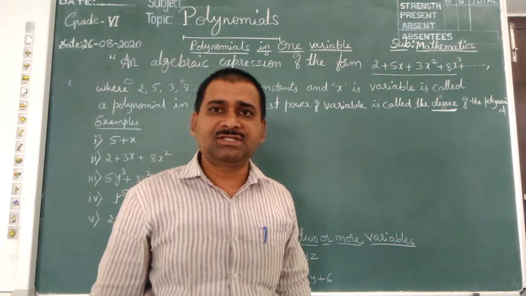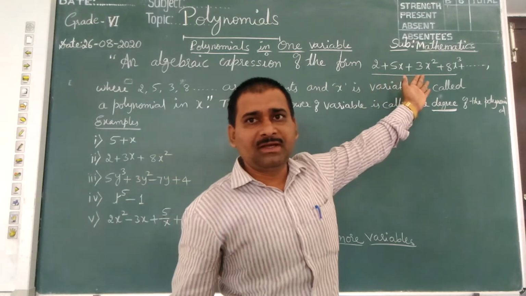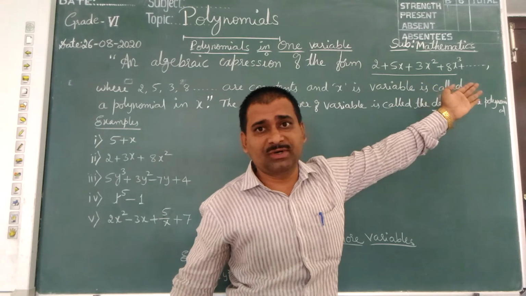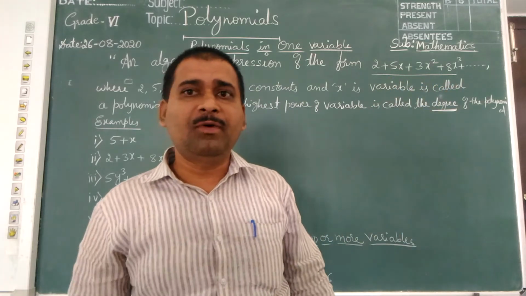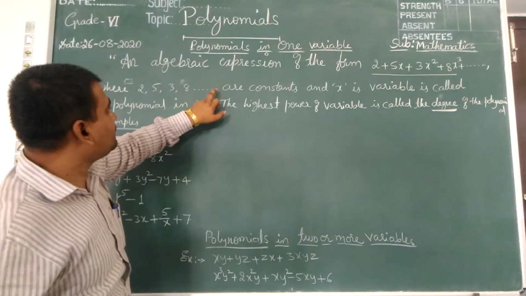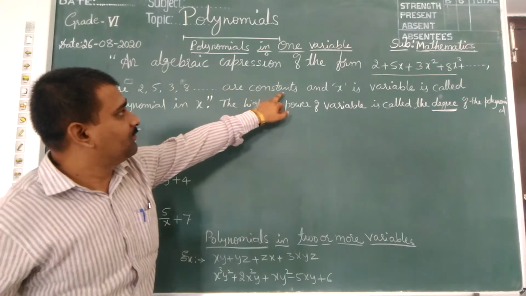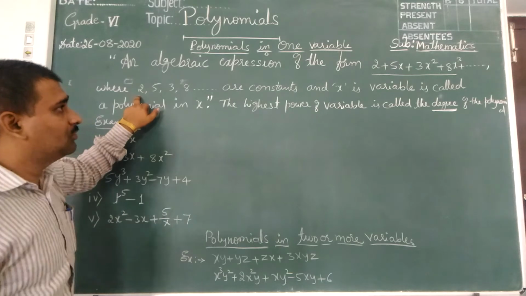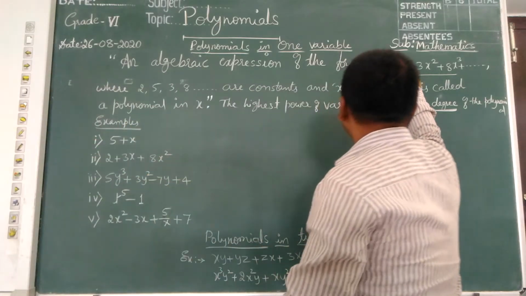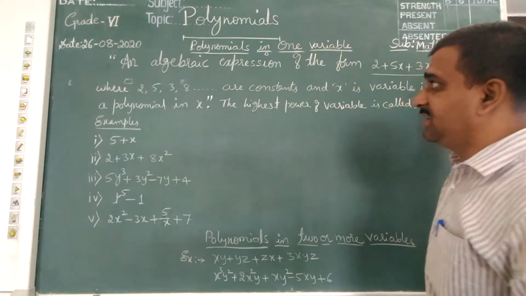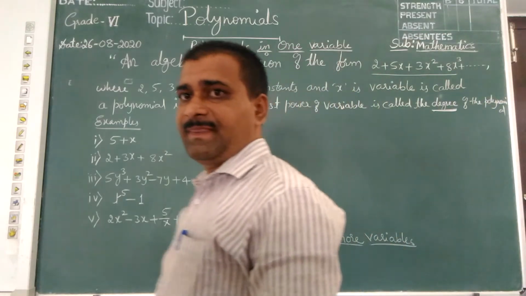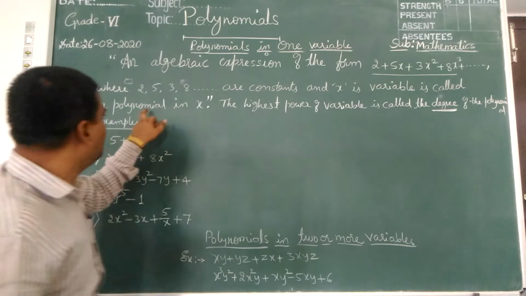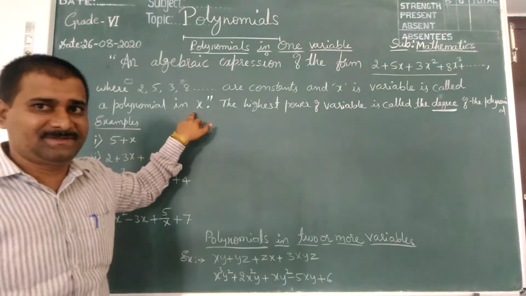So expressions of the form 2 plus 5x plus 3x square plus 8x cube and so on are called polynomials in x, where 2, 5, 3 and 8 are constants. x is a variable, and it is called a polynomial in x.